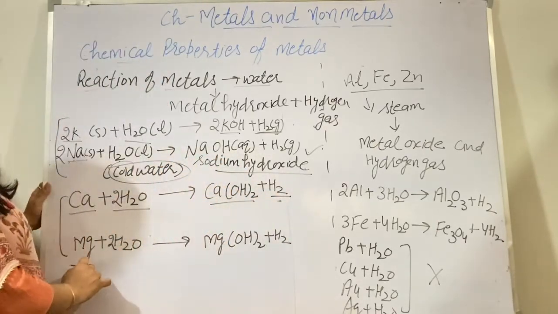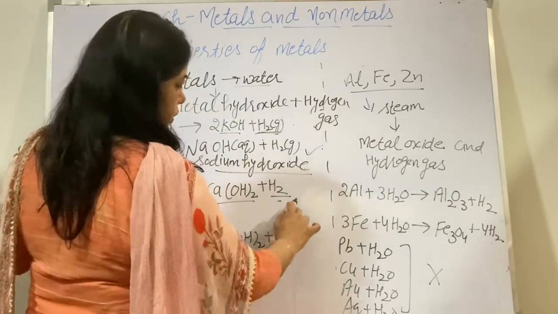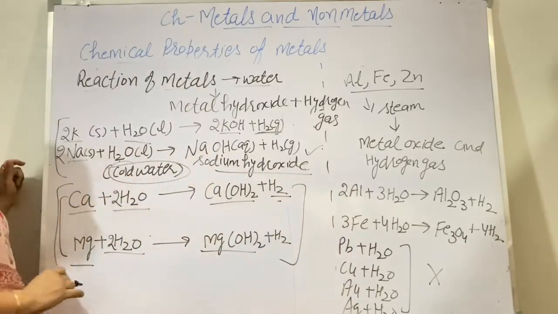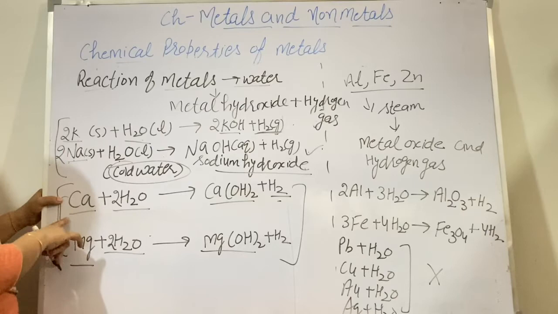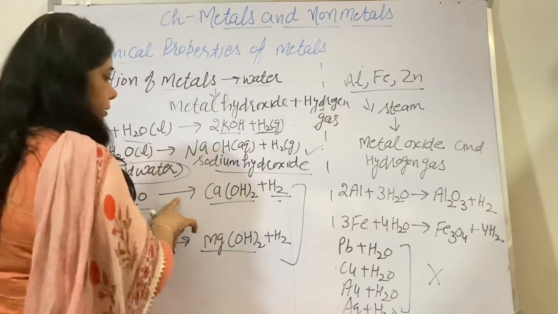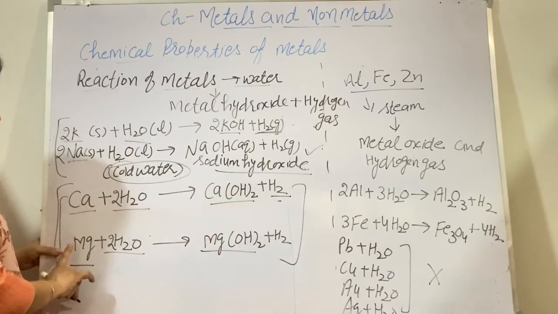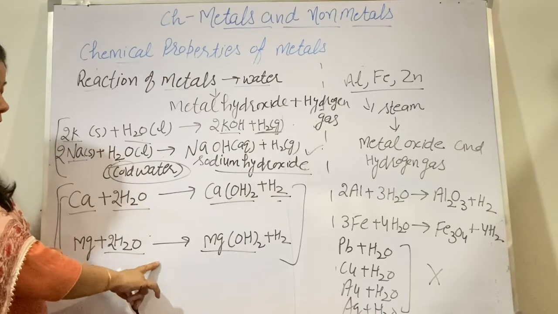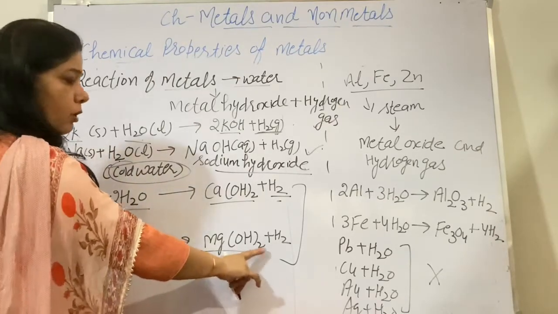And magnesium again reacts with water and forms magnesium hydroxide and hydrogen gas is produced. Now there is a very interesting fact about calcium and magnesium: calcium reacts with water like sodium and potassium, but magnesium on heating reacts with boiling water and then forms magnesium hydroxide.